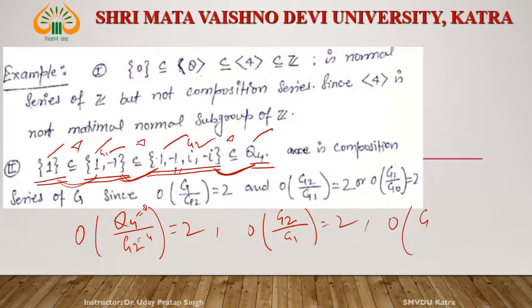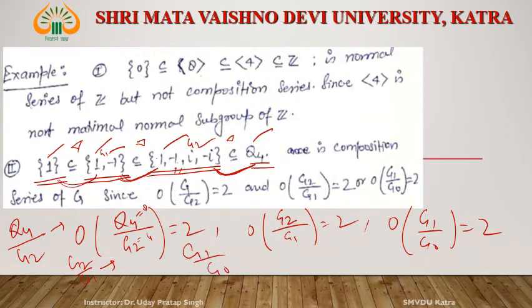And the order of G1 and G0, what is this? 2. We know that if the order of the factor group is 2, then this group is simple. It means Q4 by G2 is simple, G2 by G1 is simple, G1 by G0 is simple. Simple means what? Between these two, no normal subgroup exists.